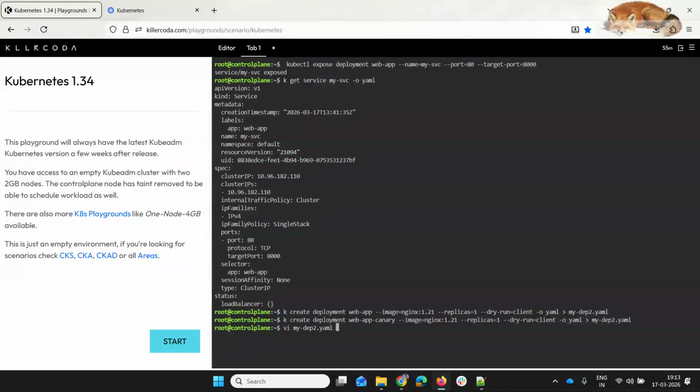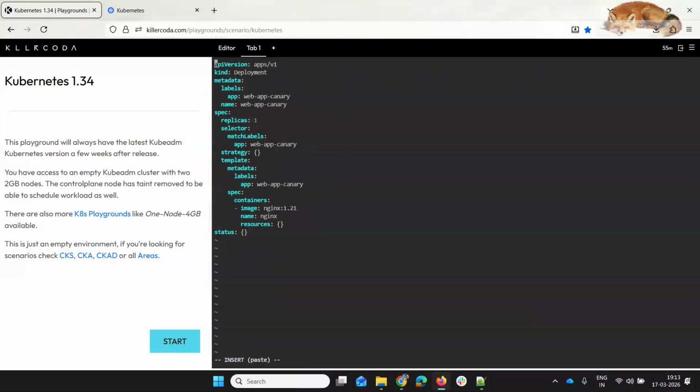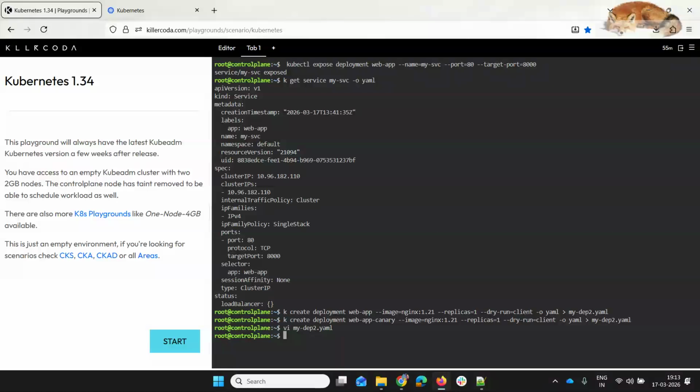But in this one I want to change the labels so that the service will identify both deployments and route the traffic, even if one of the deployments is down, it can route the traffic to the other deployment. Now I need to apply my deployment. Yeah, I just created it. If we see get deployments.